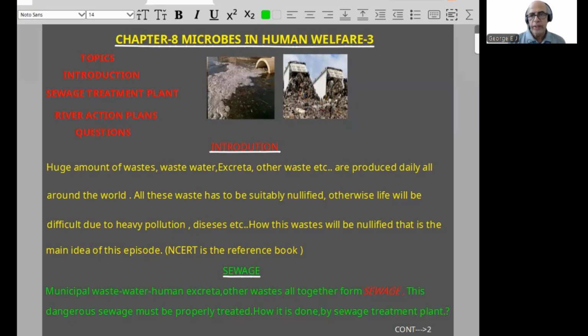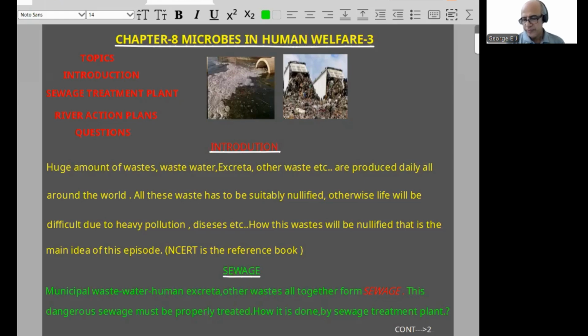In this present world, we can find a huge amount of waste. Solid waste, wastewater, excreta, and many other different types of waste are produced daily all around the world. All this waste has to be suitably nullified. Otherwise, life will be difficult due to heavy pollution that will lead to diseases. So how will this waste be nullified? That is the main idea of this episode, and all references will be made in connection with the NCERT book.